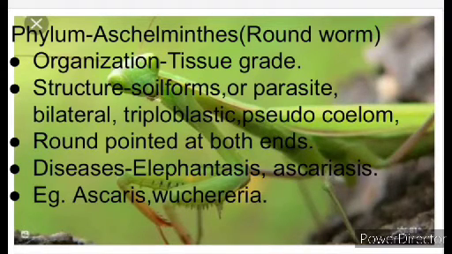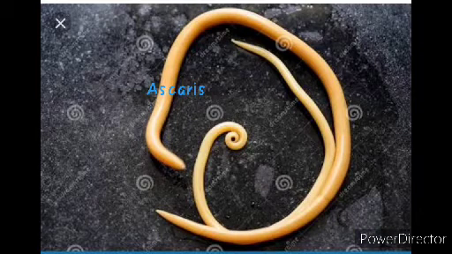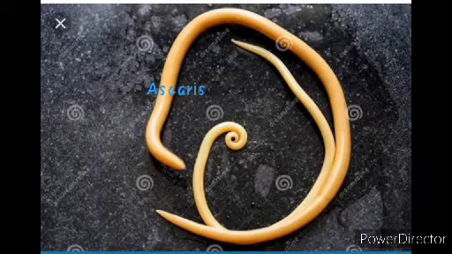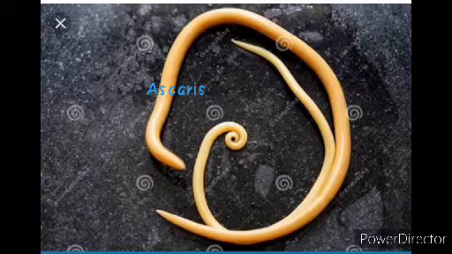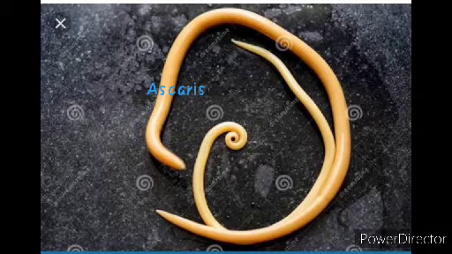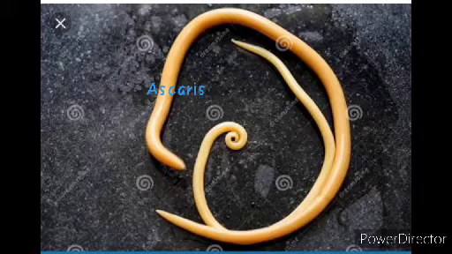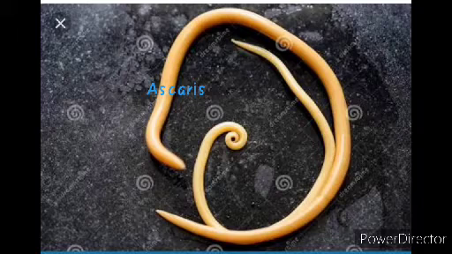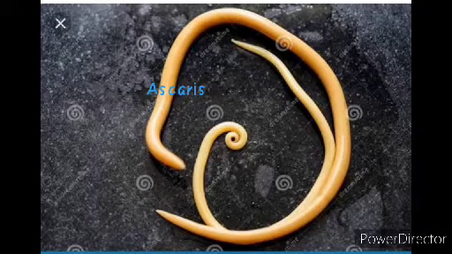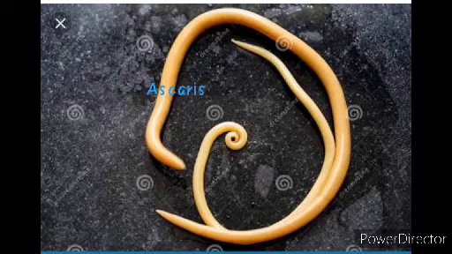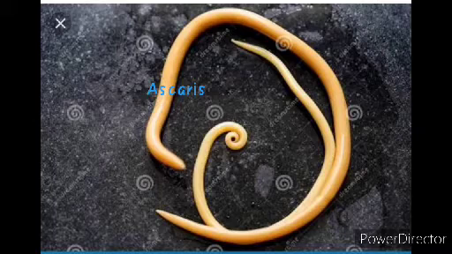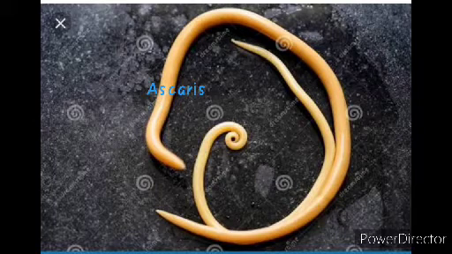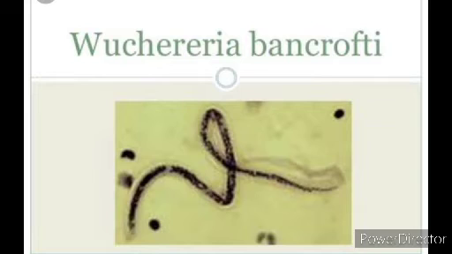And ascariasis: the Ascaris worm is present in the small intestine, and it causes the ascariasis disease. And pinworm: early in childhood we give medicine for 6 months only. The pinworm is cured by the tablet albendazole. Young children take the albendazole tablet to recover from pinworm infection.